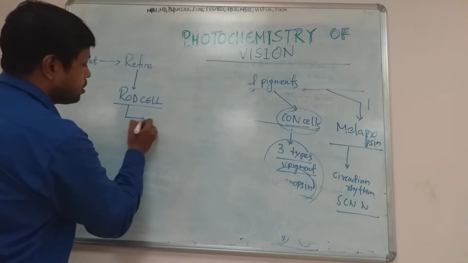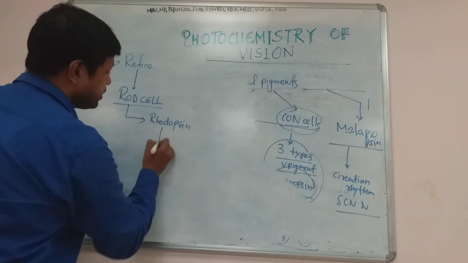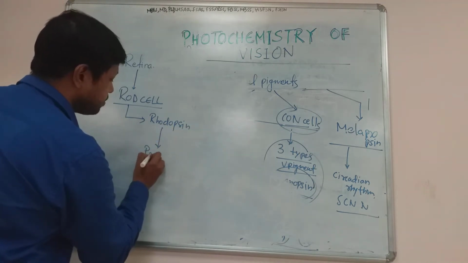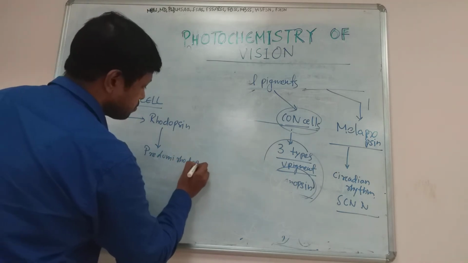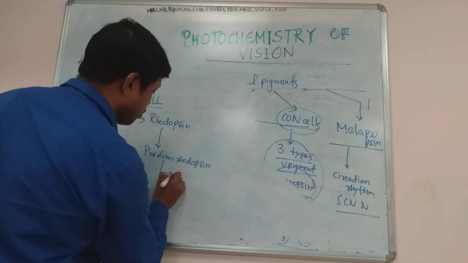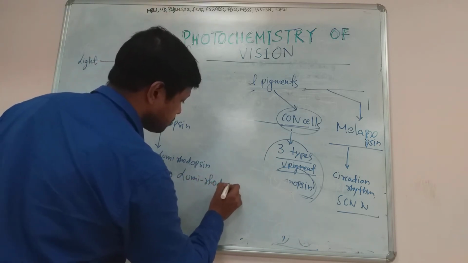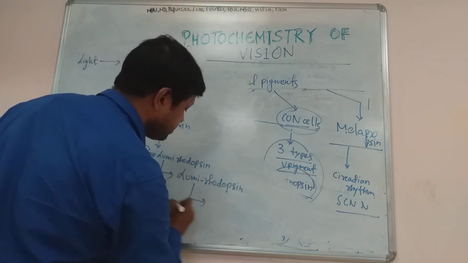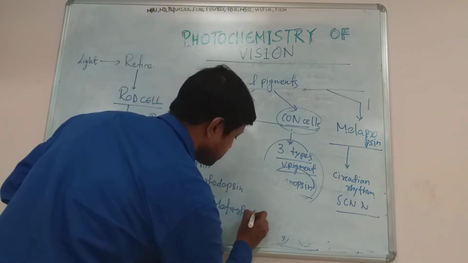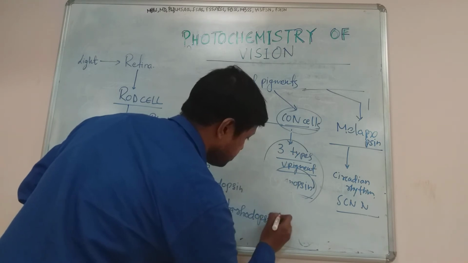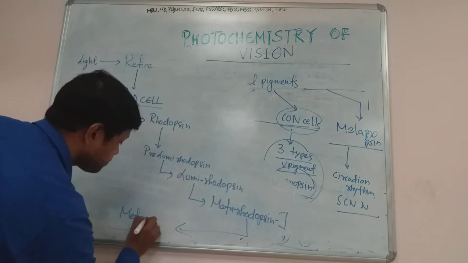These rod cells contain rhodopsin. This rhodopsin, what will happen? It is converted to pre-lumirhodopsin. Rhodopsin is converted to lumirhodopsin. Lumirhodopsin will be converted to metarhodopsin 1, which will be converted to metarhodopsin 2.